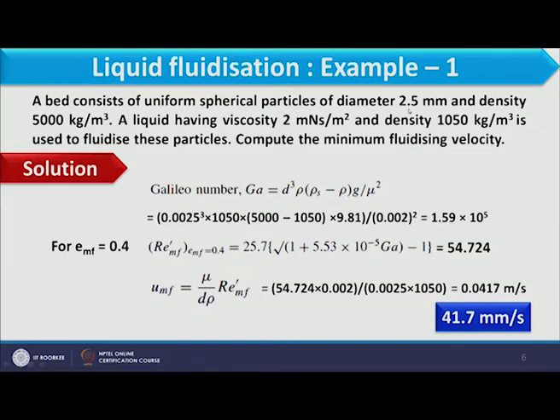To illustrate that, let us start with example 1. In this example, a bed consists of uniform spherical particles of diameter 2.5 mm. So, particles are spherical in shape, having 2.5 mm diameter and density 5000 kg per meter cube. A liquid having viscosity 2 millinewton second per meter square and density 1050 kg per meter cube is used to fluidize these particles. We have to calculate minimum fluidizing velocity.